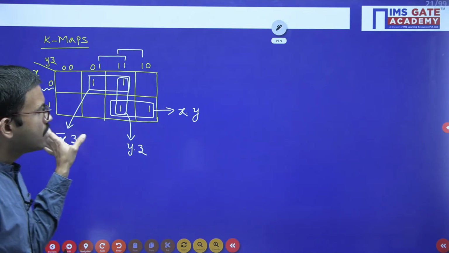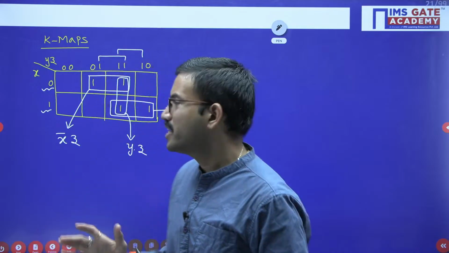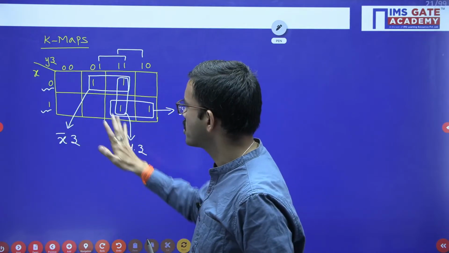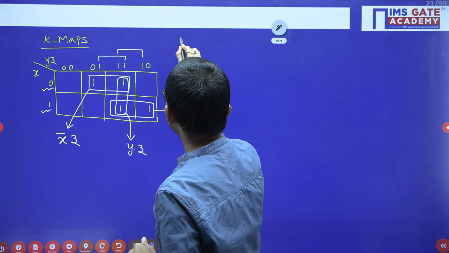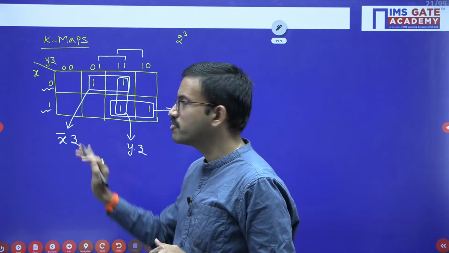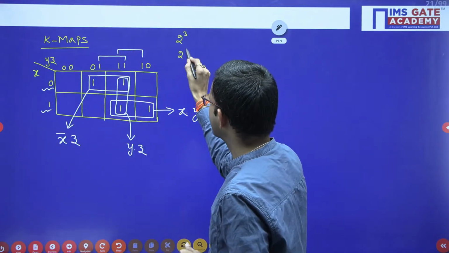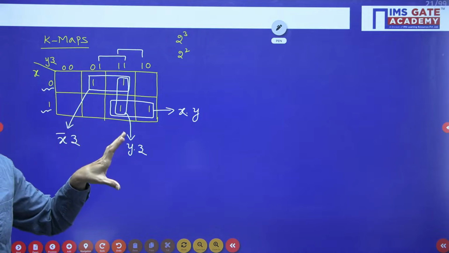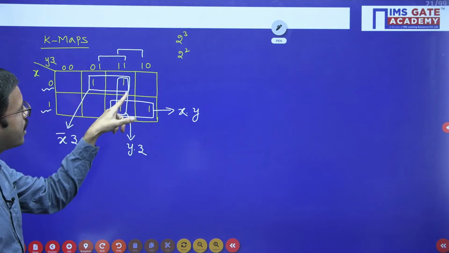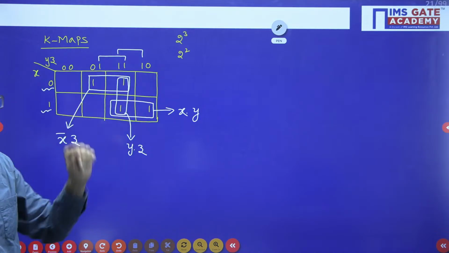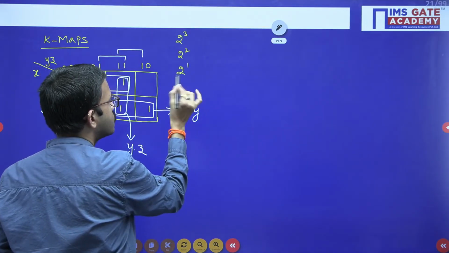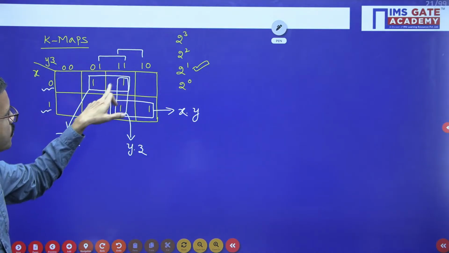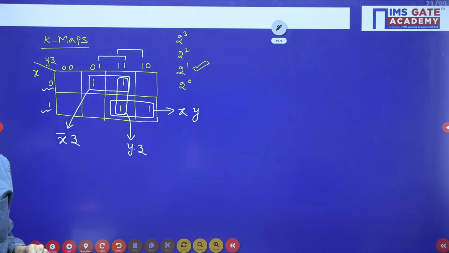In this way, for the given K-map, we group adjacently placed ones in decreasing powers of 2. For example, it is a 3 variable K-map, so we have to check first for grouping of 2 power 3 adjacently placed ones. If possible, we can do combined grouping. If not possible, then go for 2 square. Here you are having 4 ones, but not all the 4 ones are adjacent. Suppose if you are having 1 here, we could have done grouping, or if you are having 1 here, we could have done grouping. So here, then go for 2 power 1, then go for 2 power 0. Here grouping of 2 power 1, 2 adjacently placed ones is possible. Like that you are getting 3 groupings, do all the groupings.